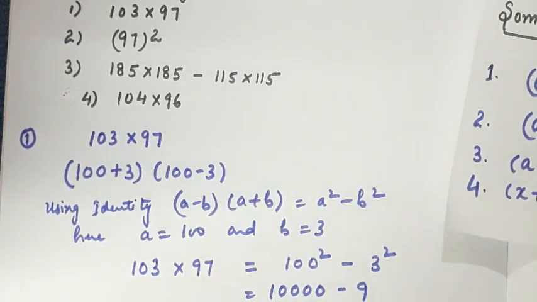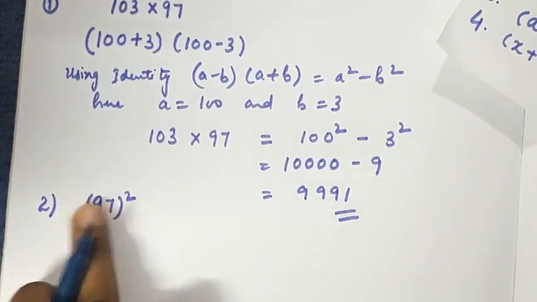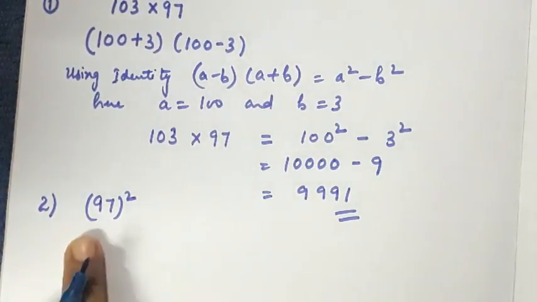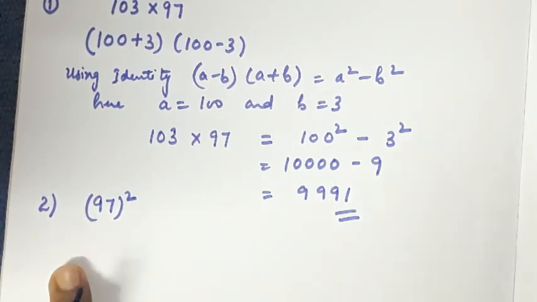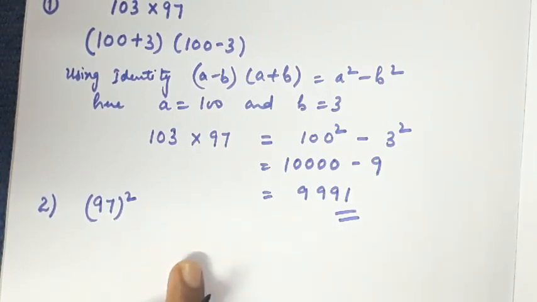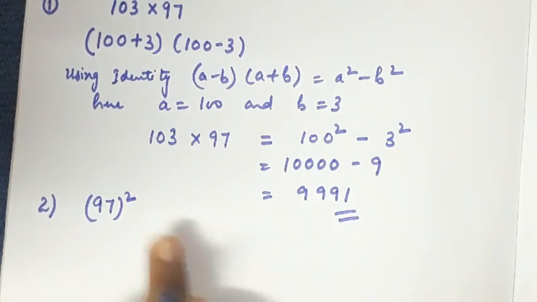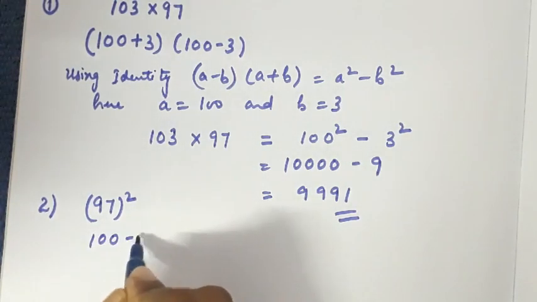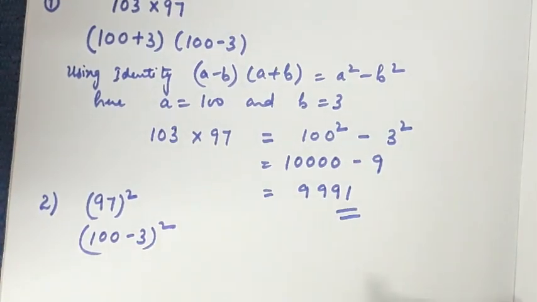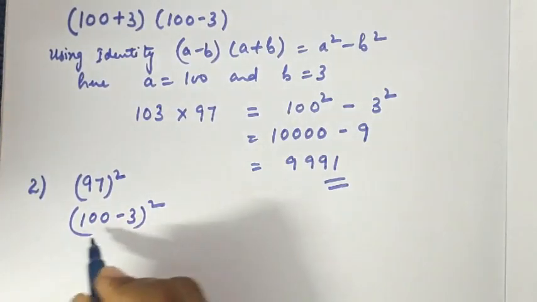It is 97 whole square. So what can we do? You can express this 97 as 100 minus 3, or you can write 90 plus 7. But if we write 90 plus 7, we could apply a plus b whole square, but it is quite difficult to solve. If we write 100 minus 3, it is quite easy for us to evaluate. So I'll write 97 as 100 minus 3 whole square, and I will relate this with a minus b whole square.